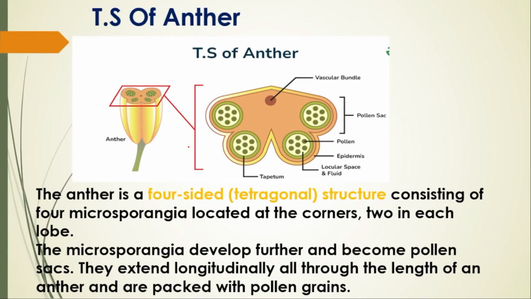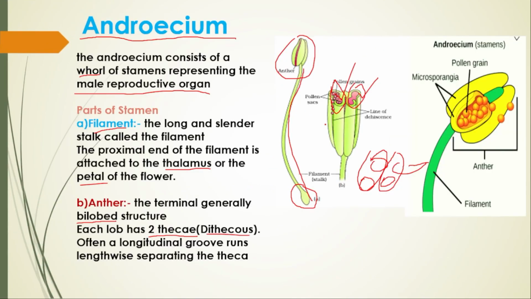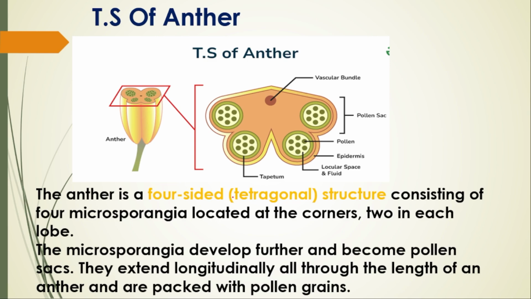Next comes, when we cut the anther in a transverse section, we will see a structure like this. So this is the anther. When we cut the anther, it will show you like this. It will have two lobes. This is one lobe and this one is one more lobe. And each lobe has two thecas. Okay? And inside that theca, there will be pollen grains. And this portion is called what? Pollen sac, or else it is also called microsporangia.